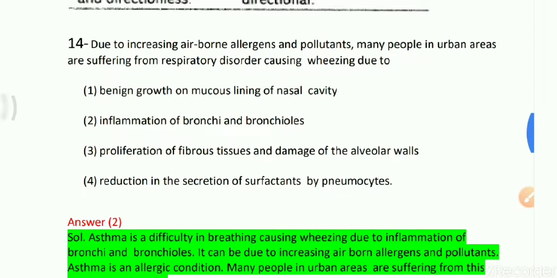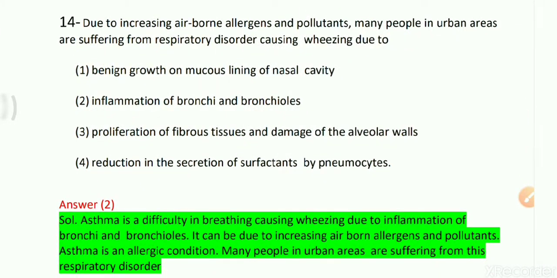Then come to question number 14: due to the increasing of airborne allergens and pollutants, many people in urban areas are suffering from respiratory disorders causing wheezing. This question is from the chapter Respiration, human respiration. So the question is, in urban areas the respiratory disorder causing wheezing is due to what?